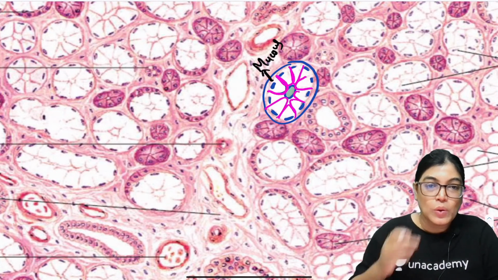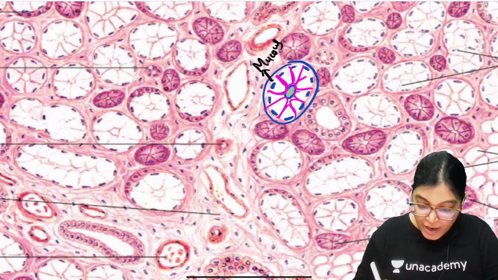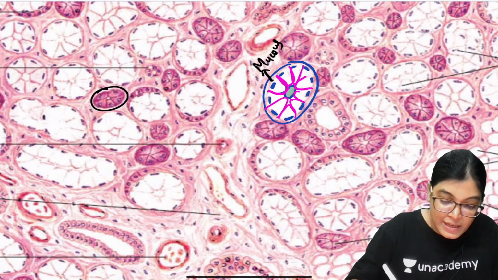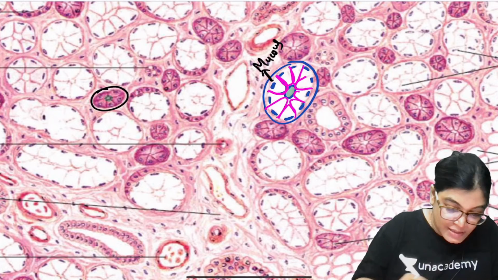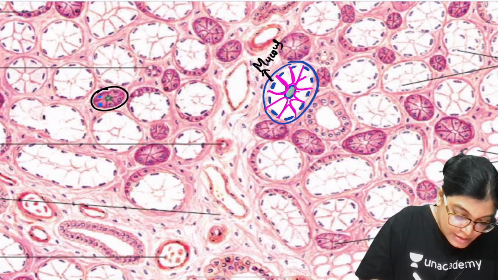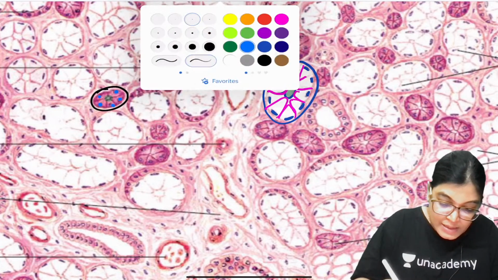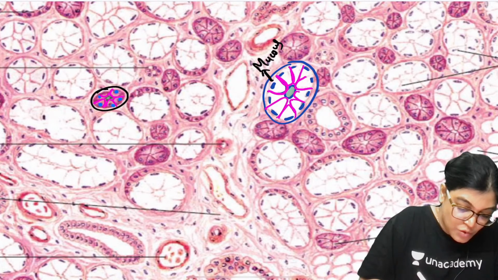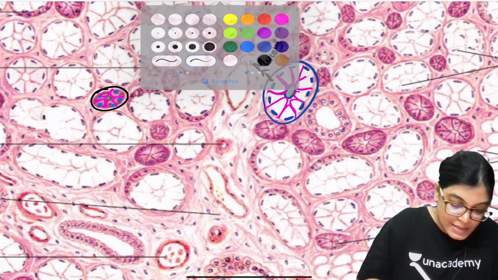Now let me show you the other one, the serous. Here is one serous acini. You can see a very small, almost invisible lumen. The nucleus shown here is rounded and the size is also small. So this acini is serous.